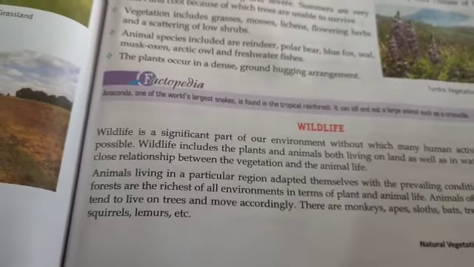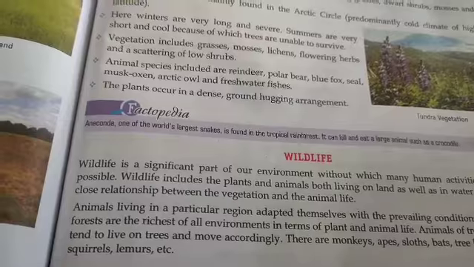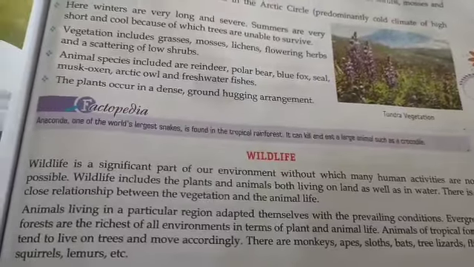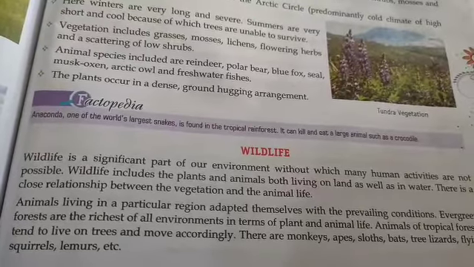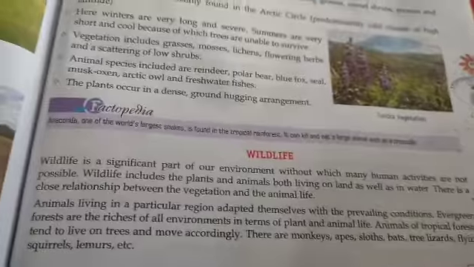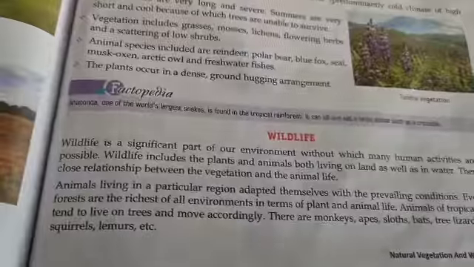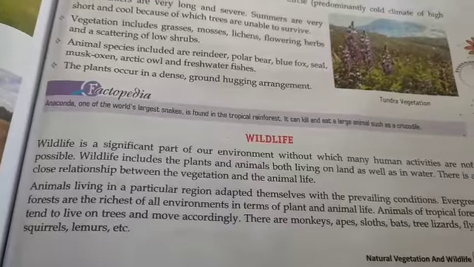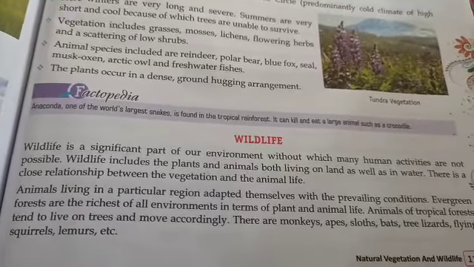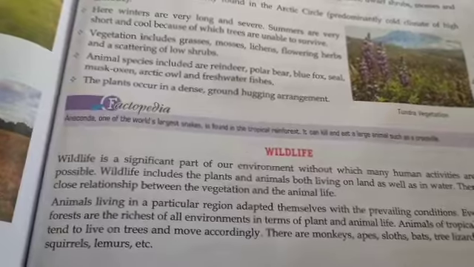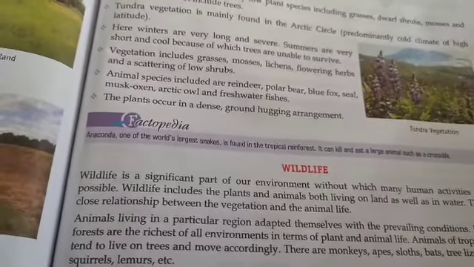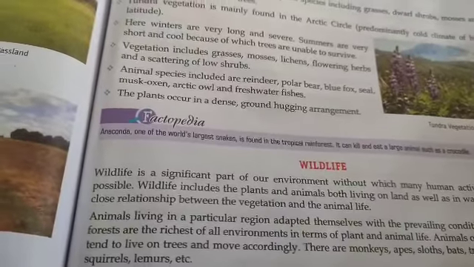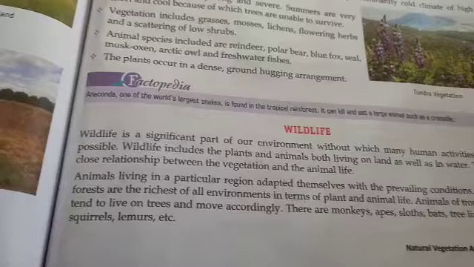Wildlife also has very great importance in our environment. Without it, human activity is not possible. Wildlife includes plants and animals both living on land as well as in water. Some plants grow in the water. Some animals also live in the water, like fishes and other things. So there is a close relationship between vegetation and wildlife. As I told you, for maintaining the balance in our ecosystem or biosphere, it is very necessary that plants and animals live together.